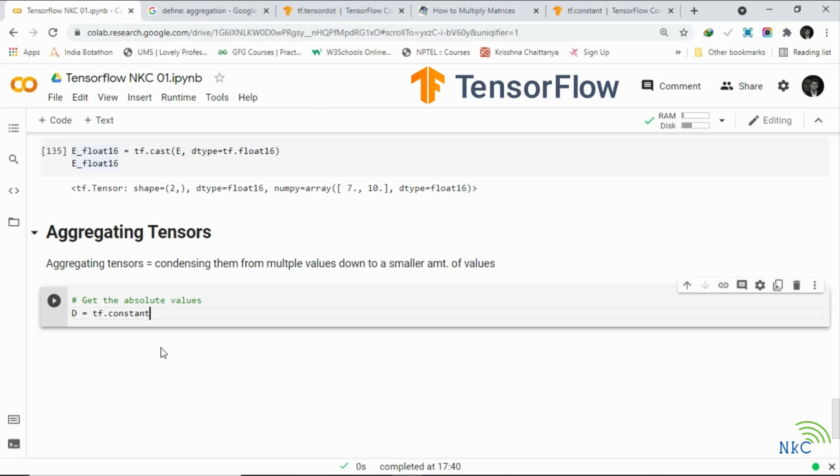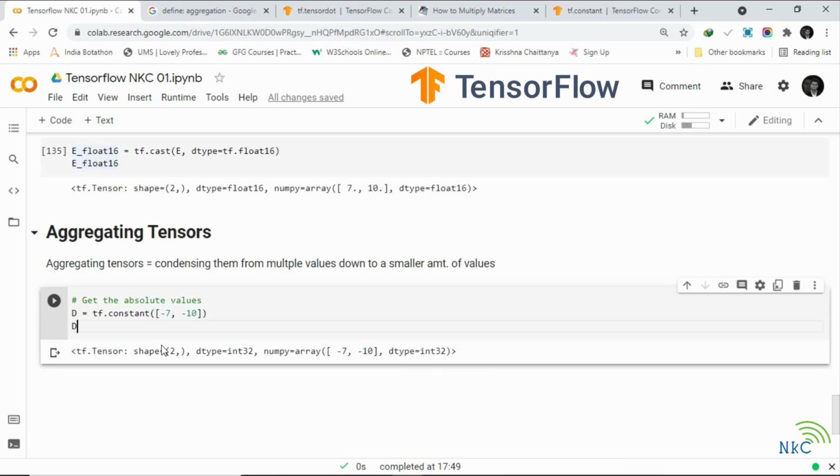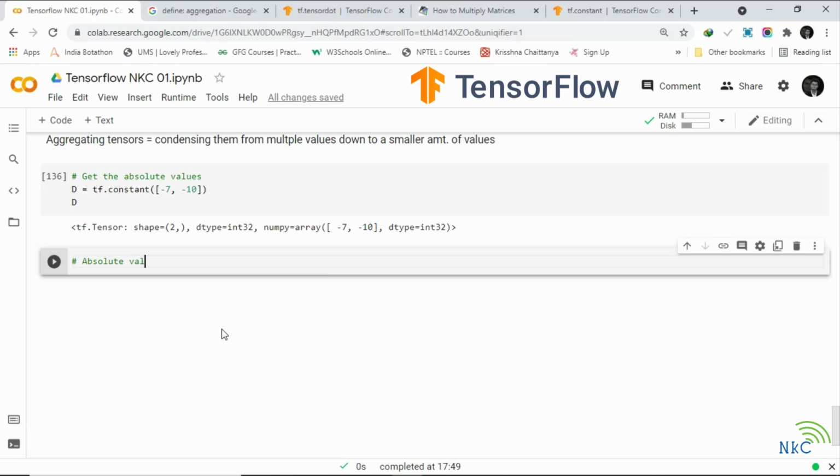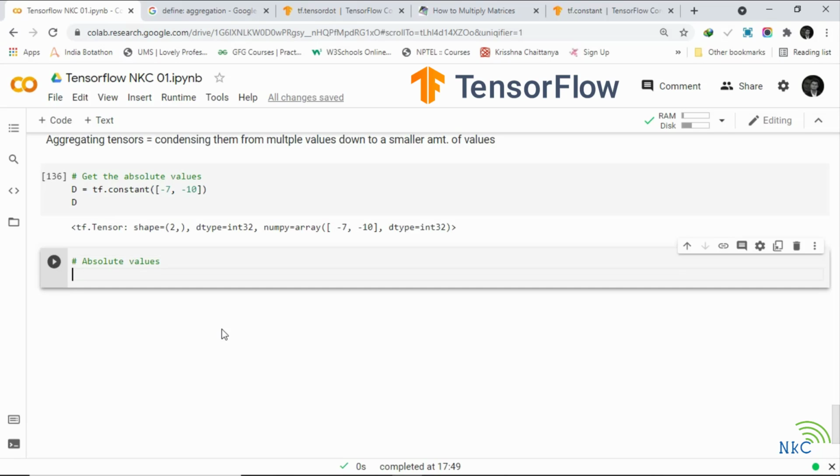With the absolute values, we just created a new tensor, and if we wanted to get the absolute values, we can go tf.abs.